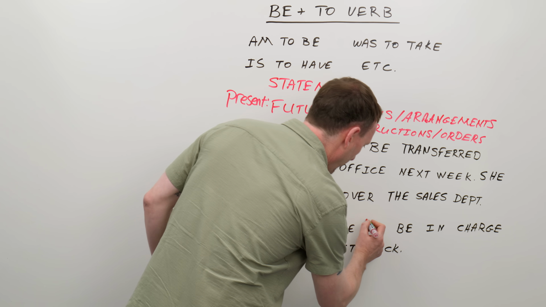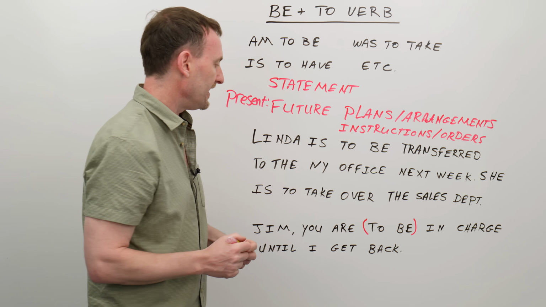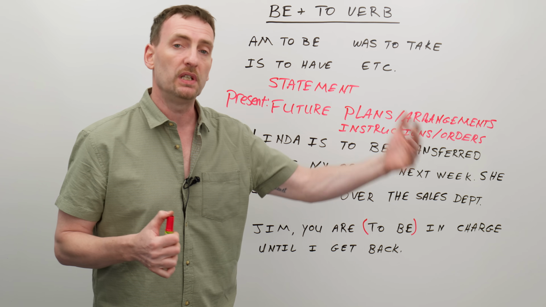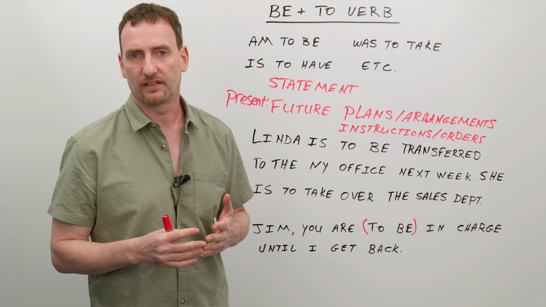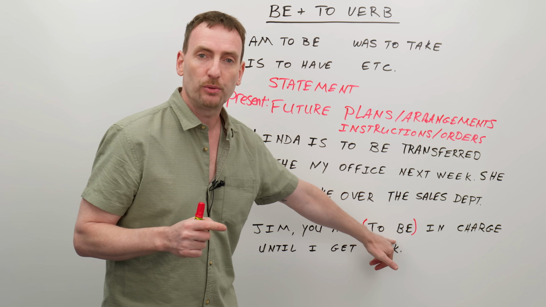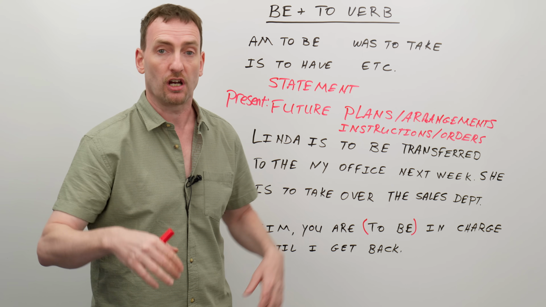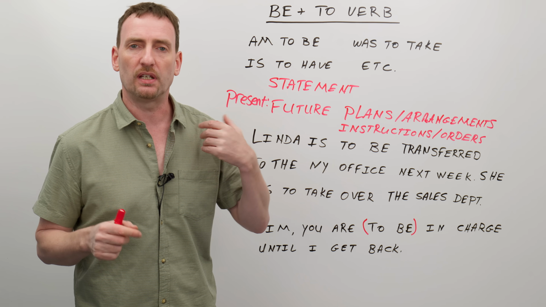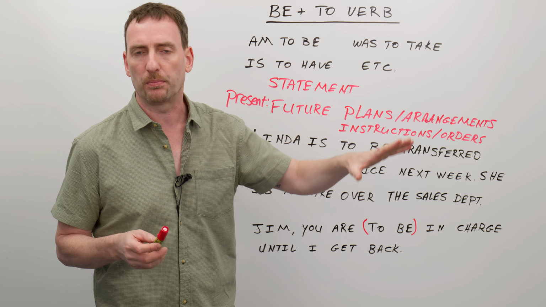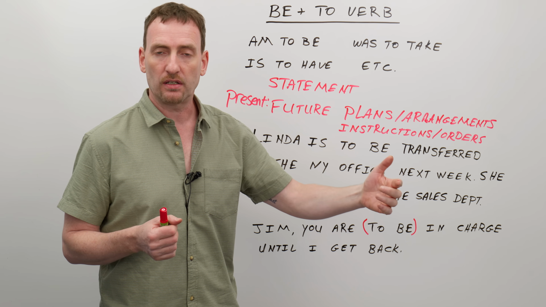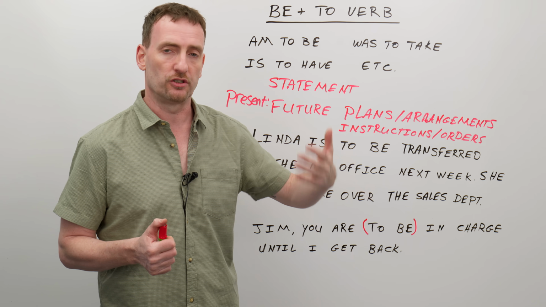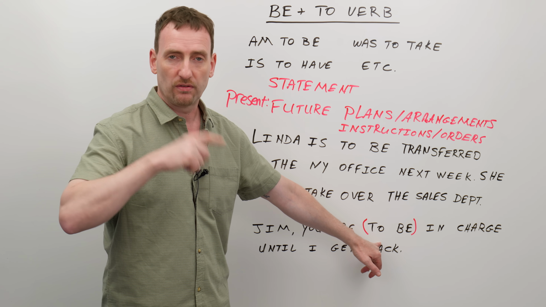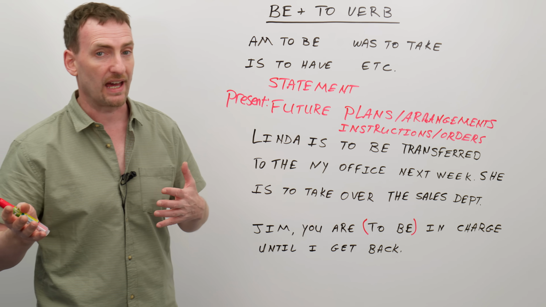But if I say, Jim, you are in charge until I get back. Jim, you are to be in charge until I get back. What's the difference? If I use it without to be, it means right now. Jim, you are in charge. Now, I'm going out. Jim, you are to be in charge. So next week, I will go to California for a business trip. While I'm gone, Jim, you are going to be in charge. Jim, you are to be in charge, right? So that's very, very important to understand. Future, present, with to be or without to be.